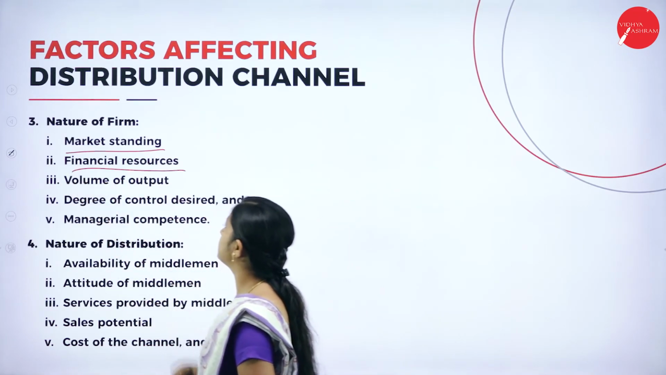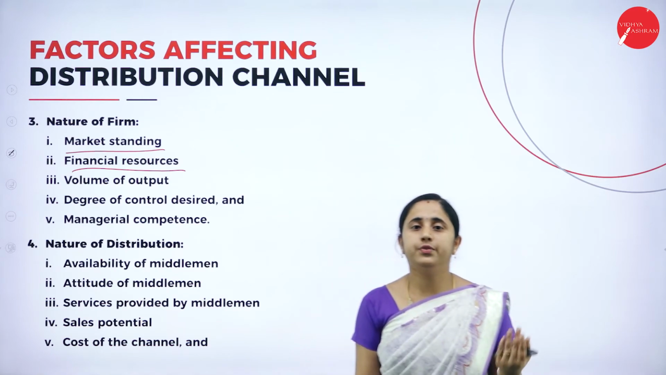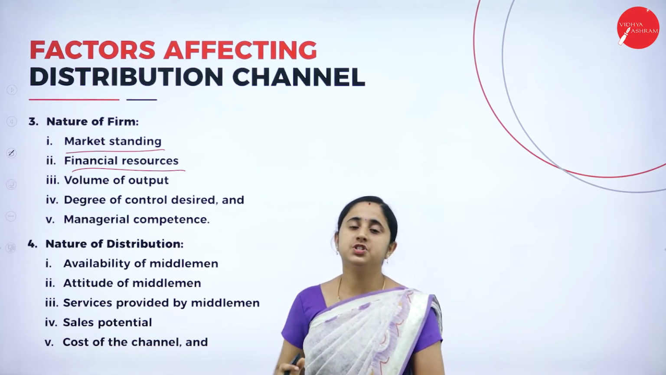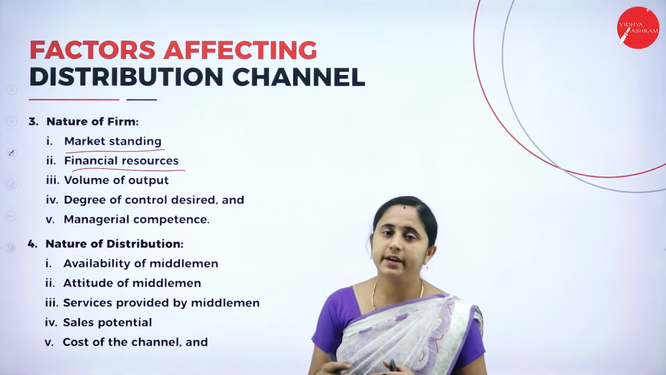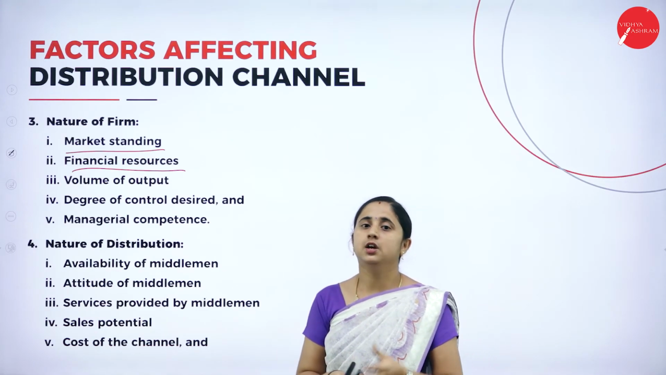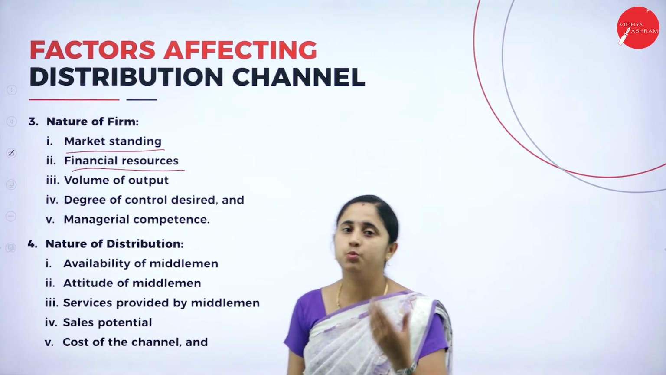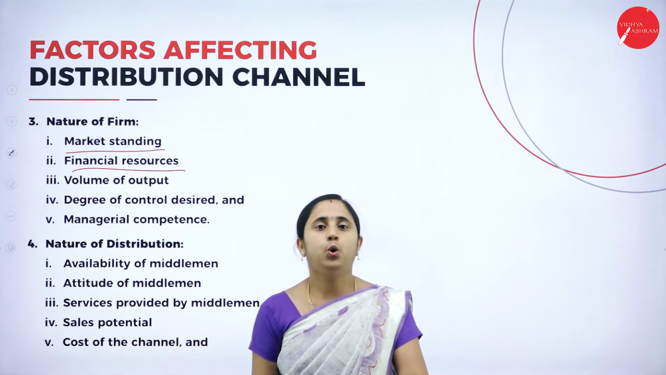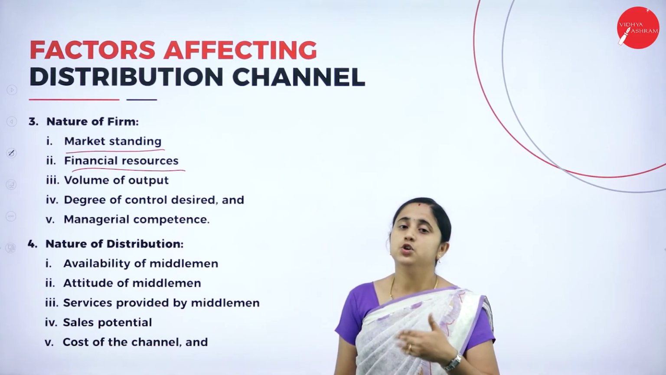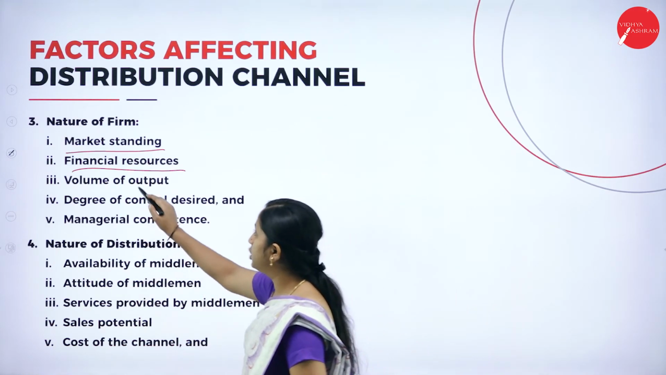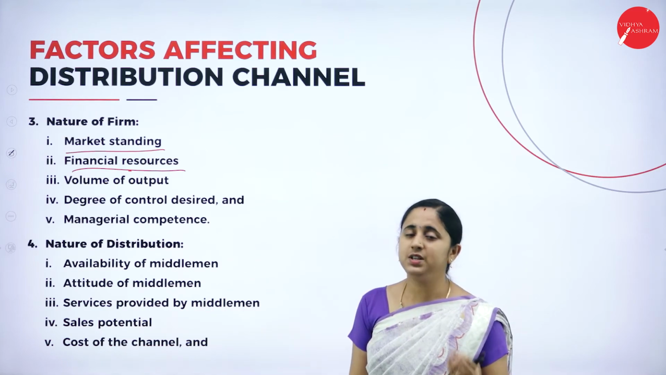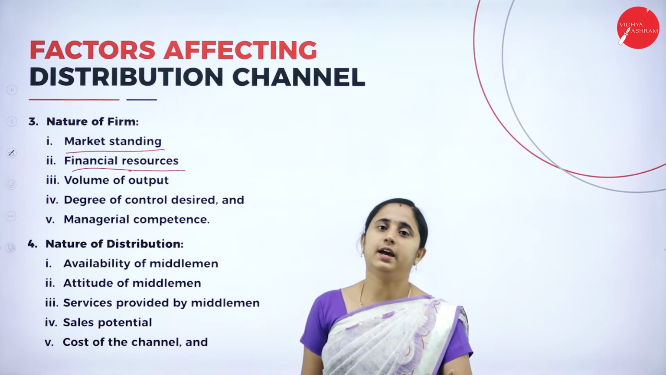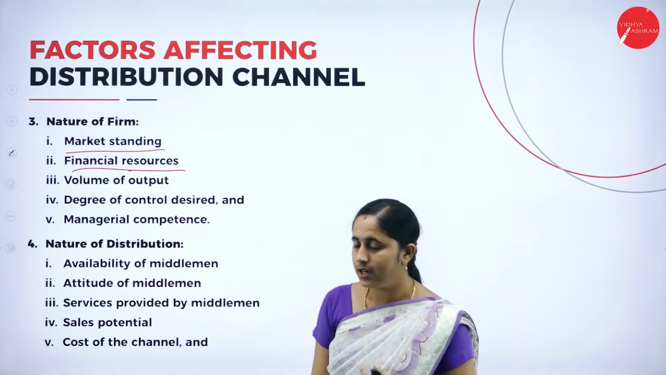Then financial resources. The company can offer finance for the distribution channel. You need to meet all the expenses for the distribution channels. You need to give commission, incentives, bonus for the agent, then wholesaler. You need to fix margin for the wholesaler as well as for the retailer. So if the company is able to meet all these financial expenses, then they can opt for the distribution channels. They can take a decision of direct distribution channel.